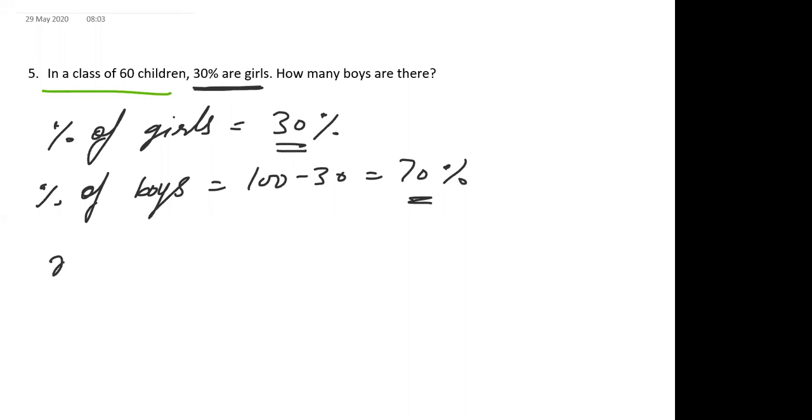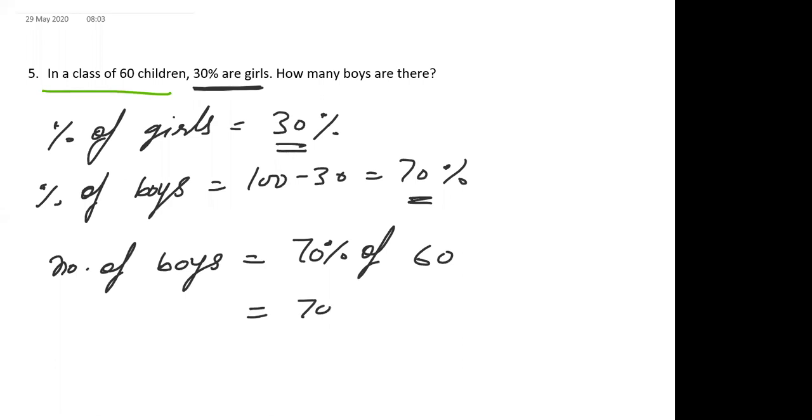So the number of boys you have to find. Number of boys is equal to 70% of the total number of children, which is 60. So 70% of 60. So 70 upon 100 into 60, 0, 0 cancel. So 7 into 6, 42 boys.